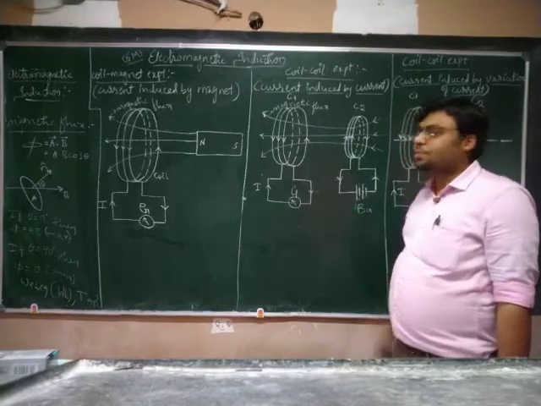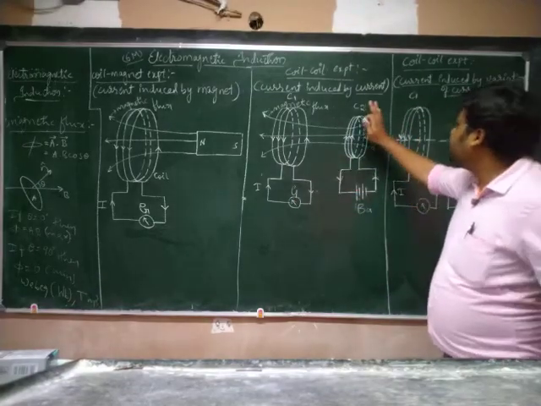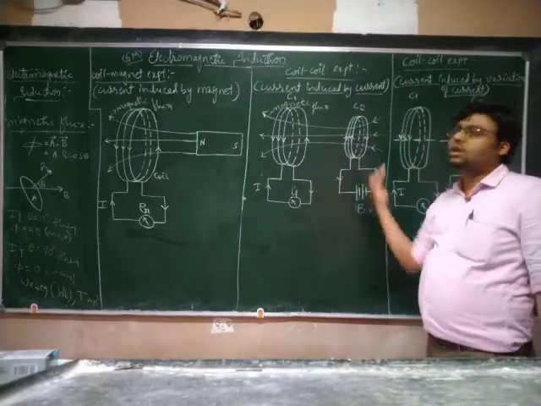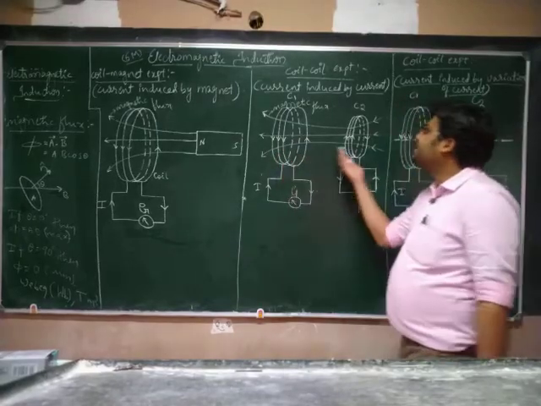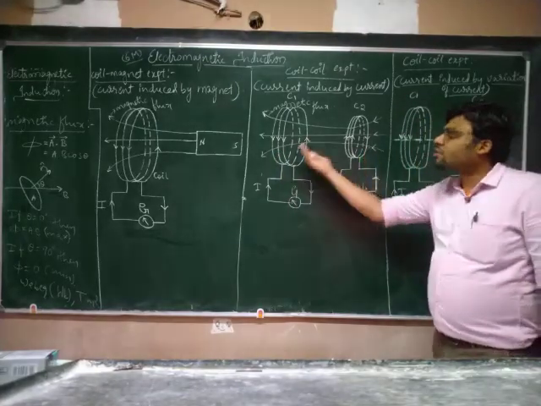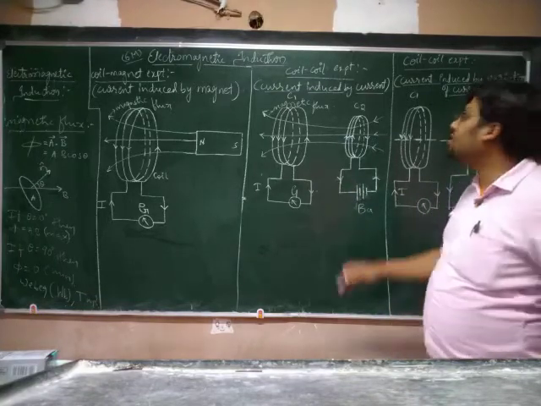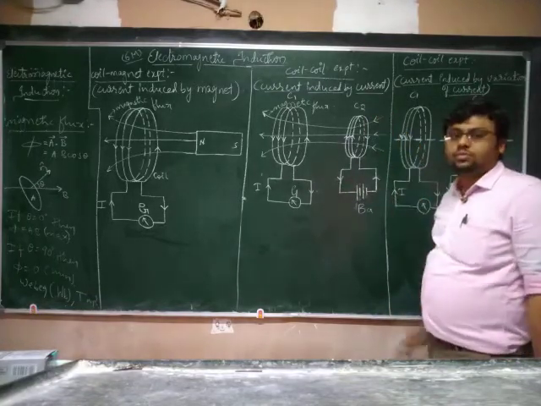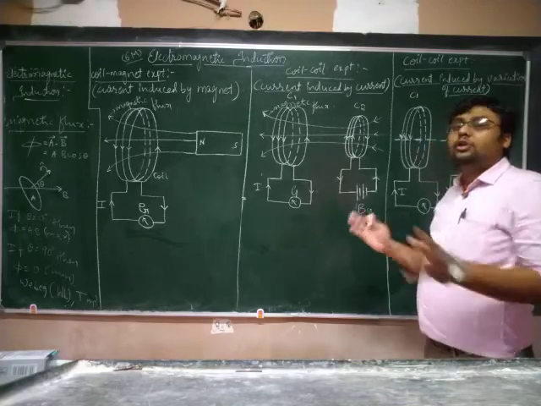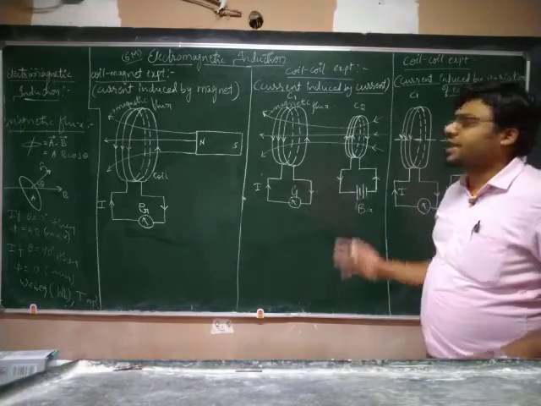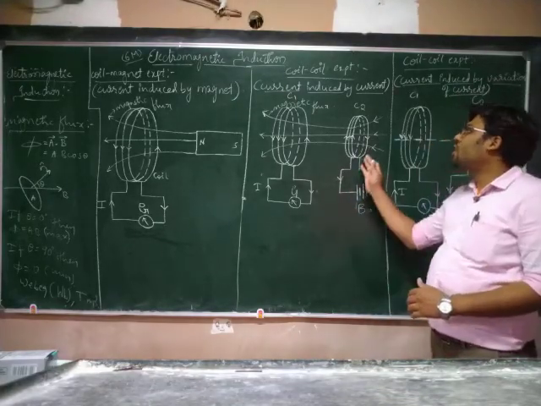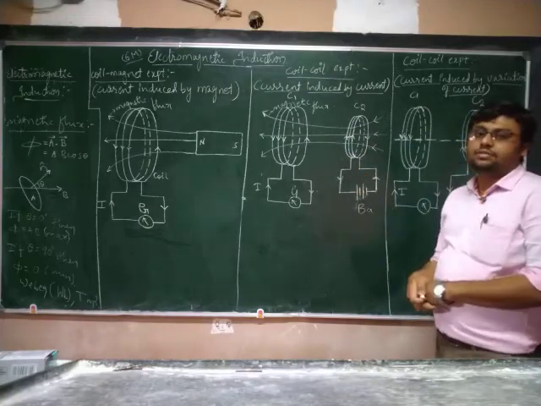So here also we can keep C2 stationary and move C1. When we move C1 towards C2, or away from C2, you will get the same effect as we observed in the motion of C2. So here we use the phrase relative motion of the coils. You can move either C2 or C1.